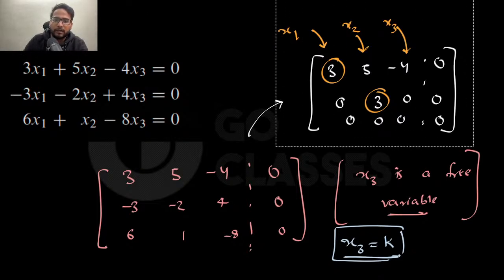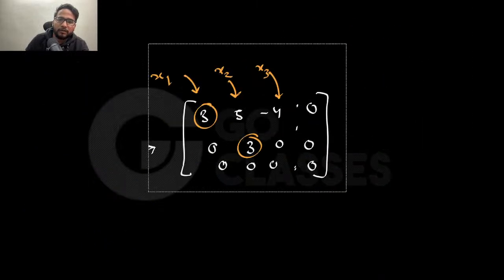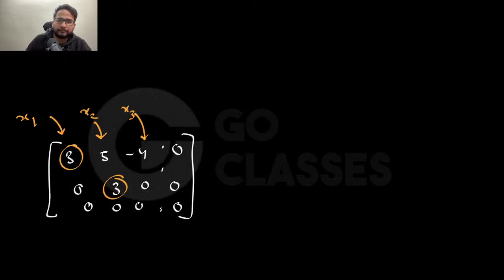See, if you have this row equivalent form, then what you can do, you take this, and you say that okay, x3 is a free variable, so that's why x3 equals k. This is very important. This is the very first thing that you need to do. Then you go on solving.